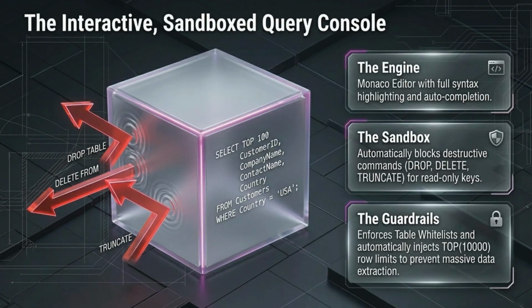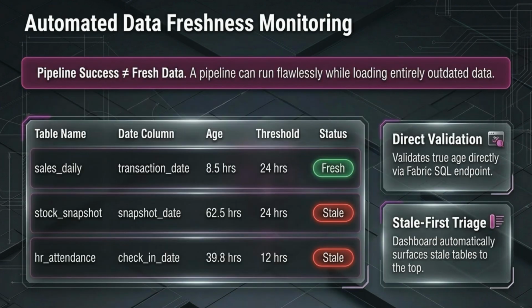Our interactive query console is designed for one thing: high-speed exploration with zero risk. The engine. We've integrated the Monaco editor to give you full syntax highlighting and auto-completion right in your browser. The sandbox. It's a completely safe environment. The system automatically intercepts and blocks destructive commands like drop or delete before they ever hit your database. The guardrails. We also enforce strict row limits and table whitelists. You get the freedom to query the data you need, while the system ensures the integrity of your production environment stays intact.